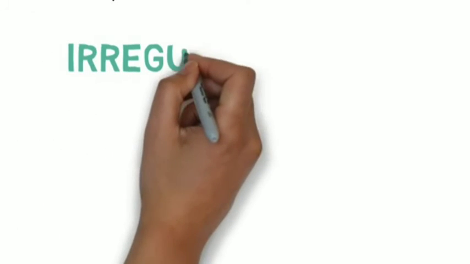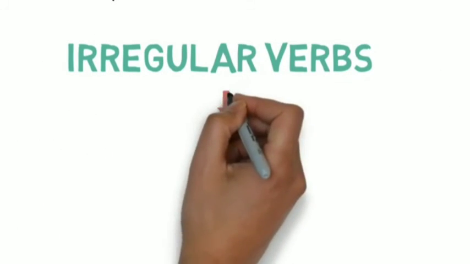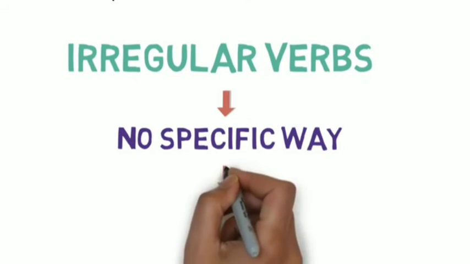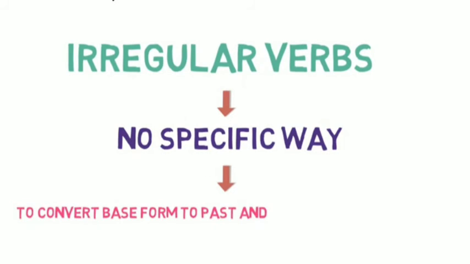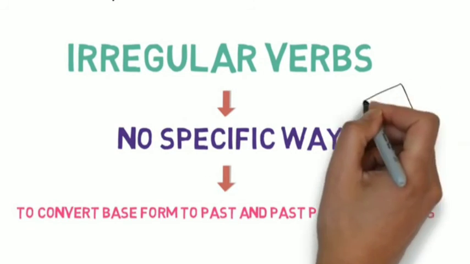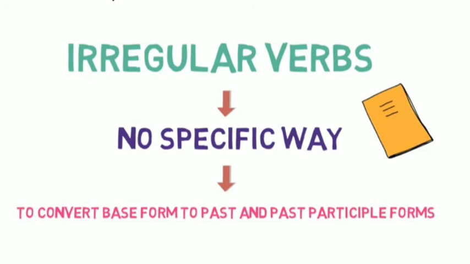As you can understand from the examples, for irregular verb, there is no specific way to convert from base form to past and past participle form, so you will have to learn them. That's all in this video.